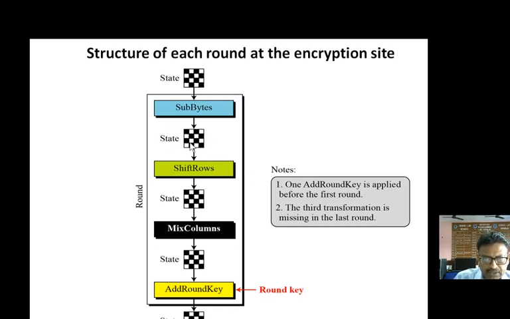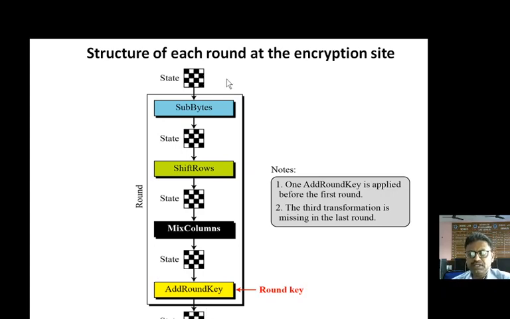After getting this state, the second transformation is applied, the shift row transformation, in which we shift individual rows. After the shift row transformation we get another state. This state is applied to the third transformation, the mix column, a certain process by which we mix the columns, and we get another state. Only after this output does the round key get added, and then finally what we get is the ciphertext.